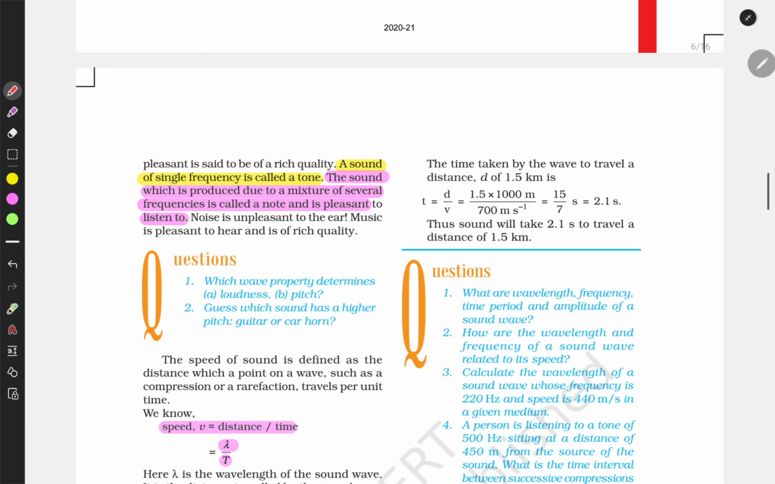A sound of a single frequency is called a tone. Sound which is a mixture of several frequencies is called a note, and these are called musical notes. It is used in music and is pleasant to listen to. So this is why music is pleasurable, because it has a mixture of several frequencies.